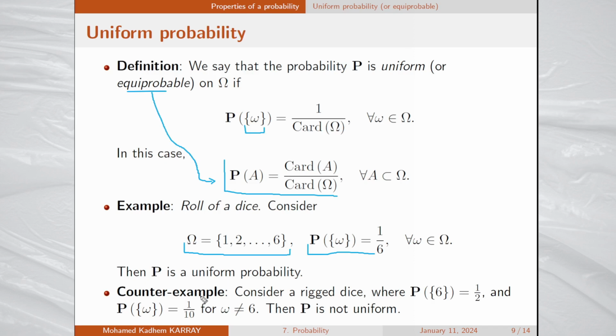Now we consider a counterexample. Consider a rigged dice where the probability of 6 is high, for example it equals 1/2, whereas the probability of each of the other elementary events is 1 over 10. This probability is not uniform. So for this probability you may not apply this formula, since your probability is not uniform.